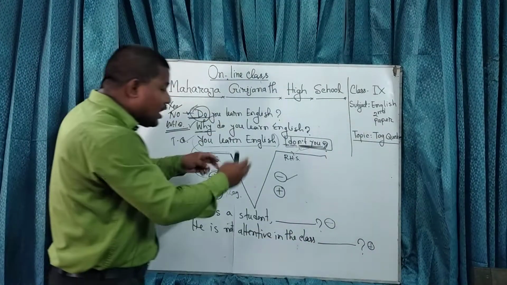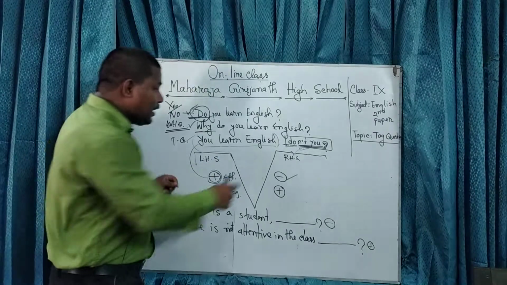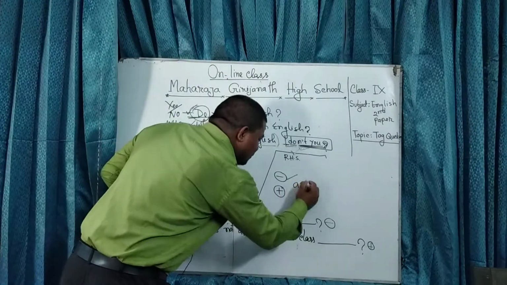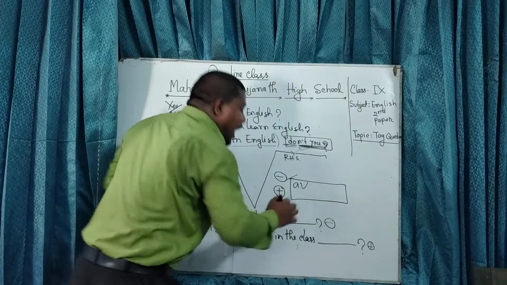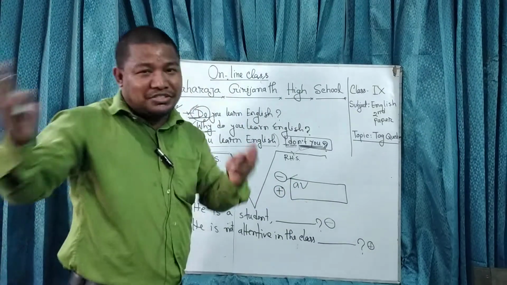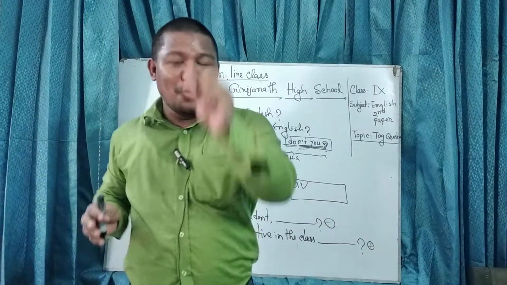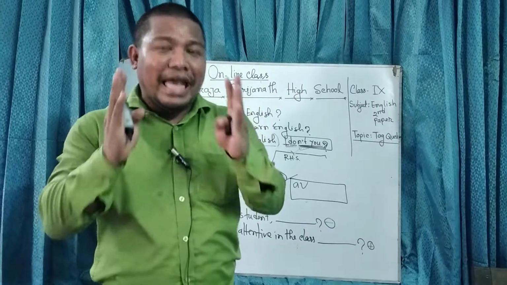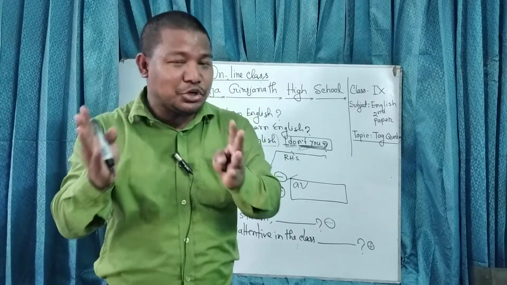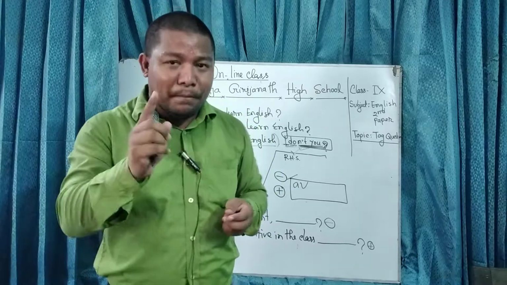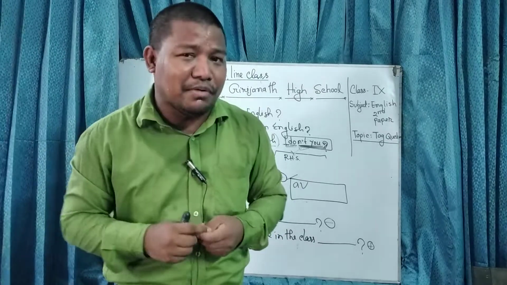So now we will learn how to write the tag questions. A tag question always starts with an auxiliary verb. In my previous classes, I have already shared what the auxiliary verbs are. Am, is, are, was, were, do, does, have, has, had, shall, should, will, would, can, could, may, might, must. These are the auxiliary verbs, right?